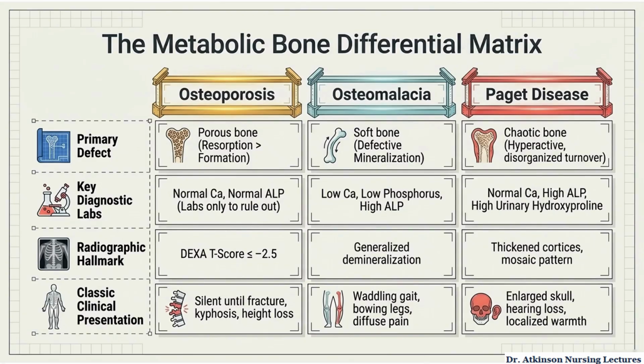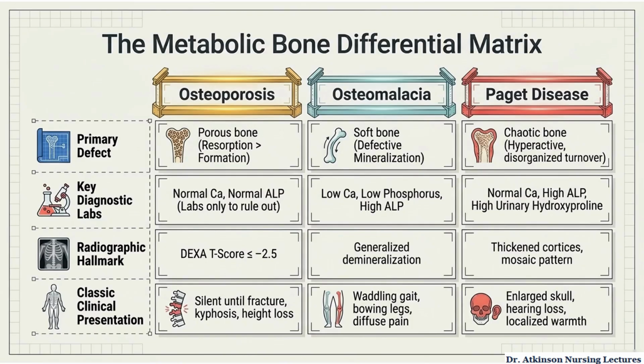Osteoporosis, osteomalacia, and Paget disease each have distinct structural, lab, and clinical patterns. Osteoporosis causes porous bone from excess resorption, with normal calcium and ALP and a DEXA T-score of -2.5 or lower. Osteomalacia causes soft bone from failed mineralization, with low calcium, low phosphorus, elevated ALP, and generalized demineralization.